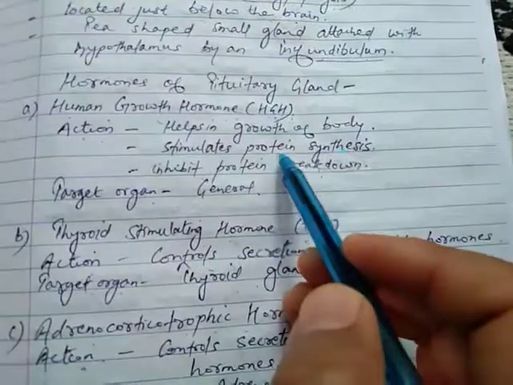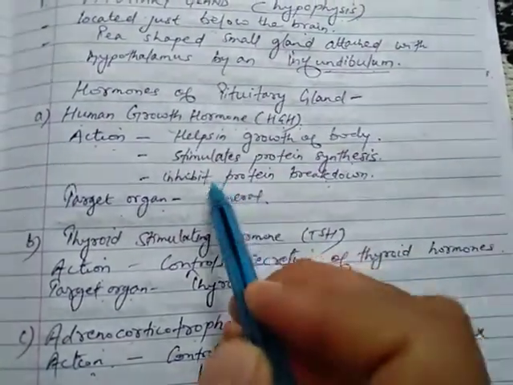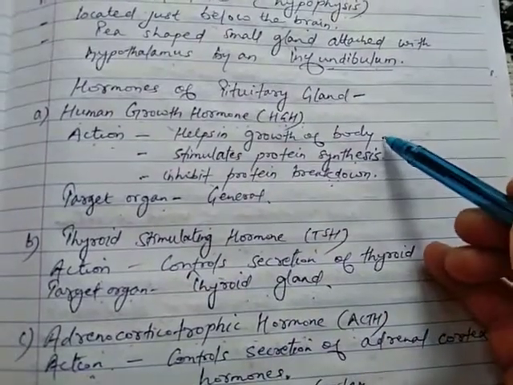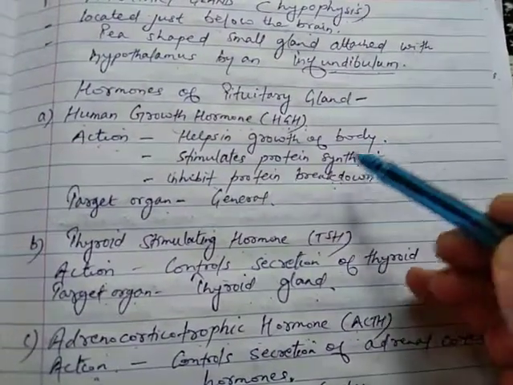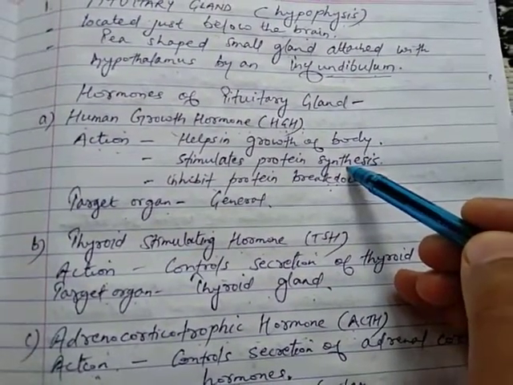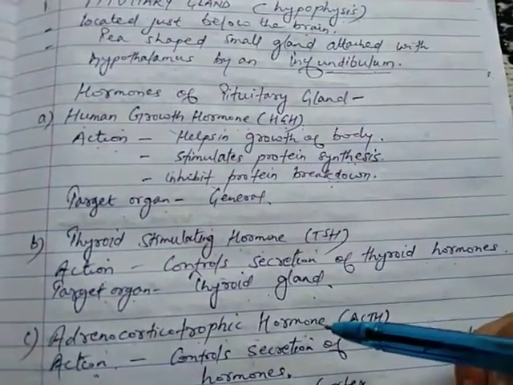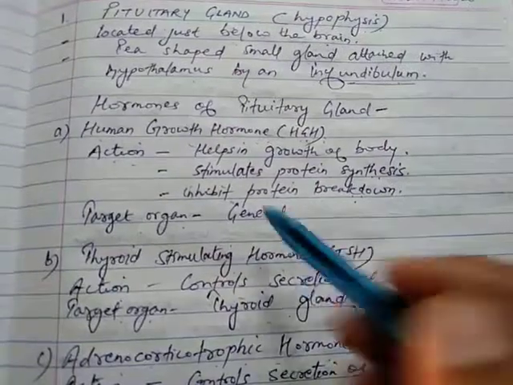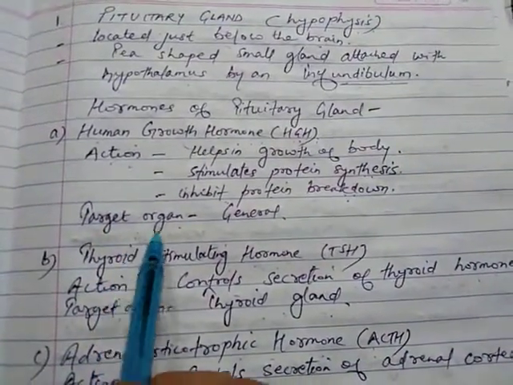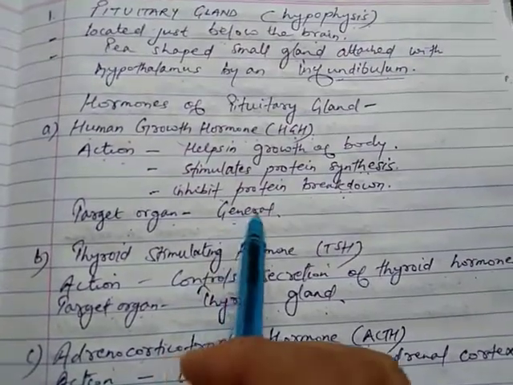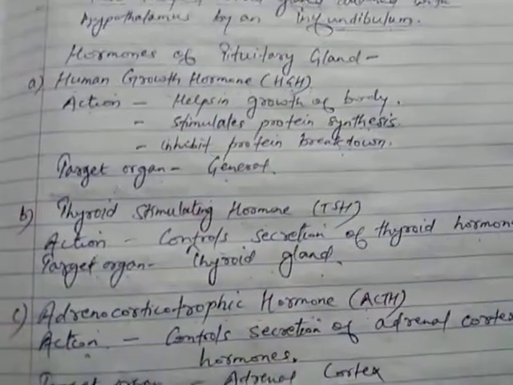It stimulates protein synthesis and it inhibits protein breakdown. So it helps in the growth of the body, it helps in the manufacturing of protein, and it stops the breaking down of protein. This hormone acts on different body parts, that's why its target organ is general.